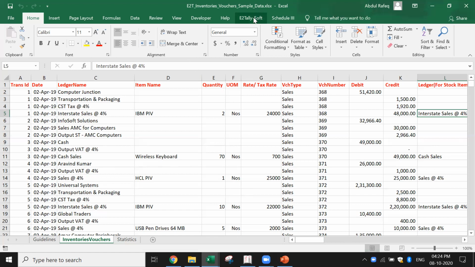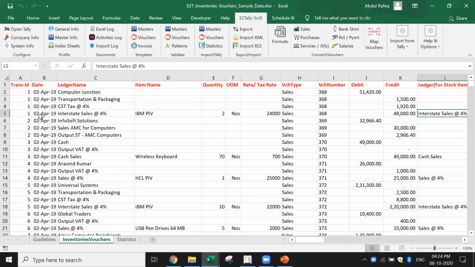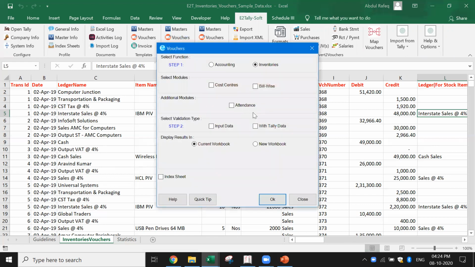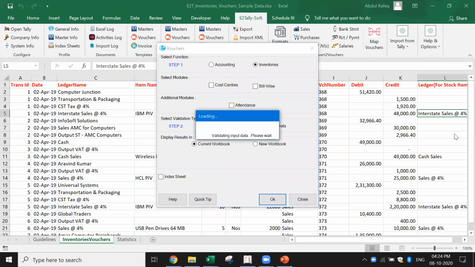Okay. Now when I come to eToTallySoft, let's say you have ledgers or masters here which are not available inside Tally. In that case, when I do the validation of the vouchers, it is going to Tally. Now, for example, let's do the validation. It asks what you want to validate with. When I say input data, it is going to validate this particular data and check whether debit and credit tally, and whether the voucher numbers are unique.